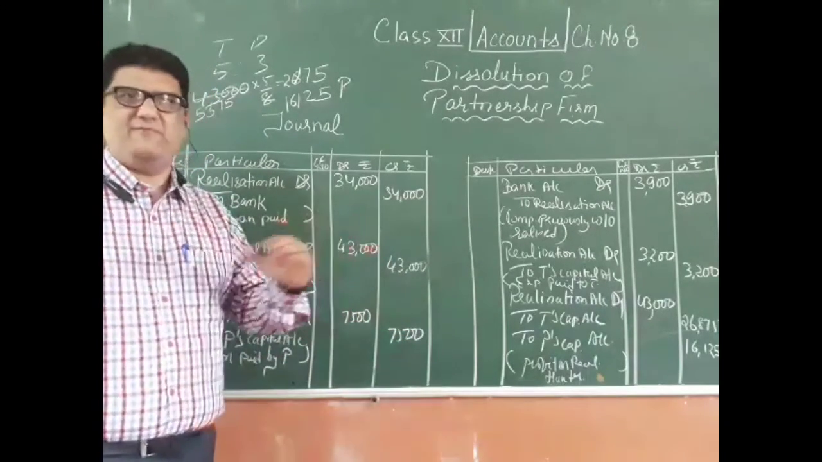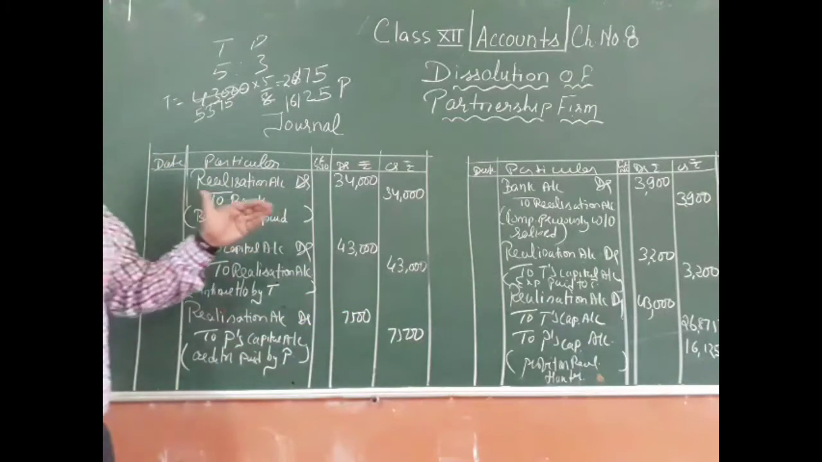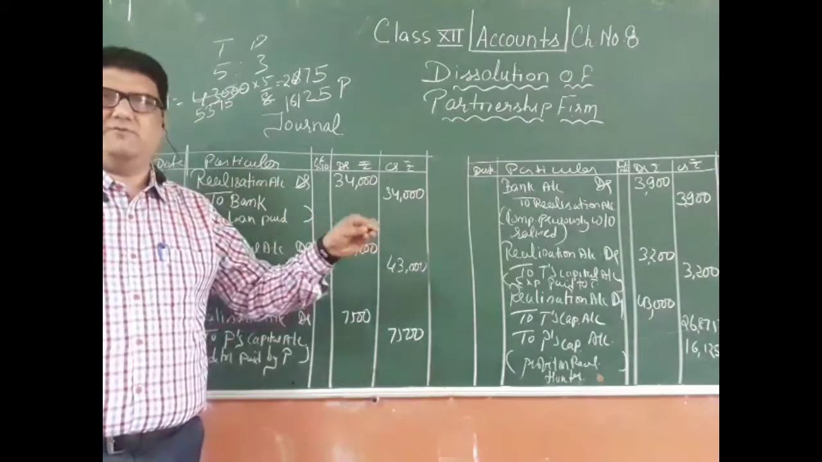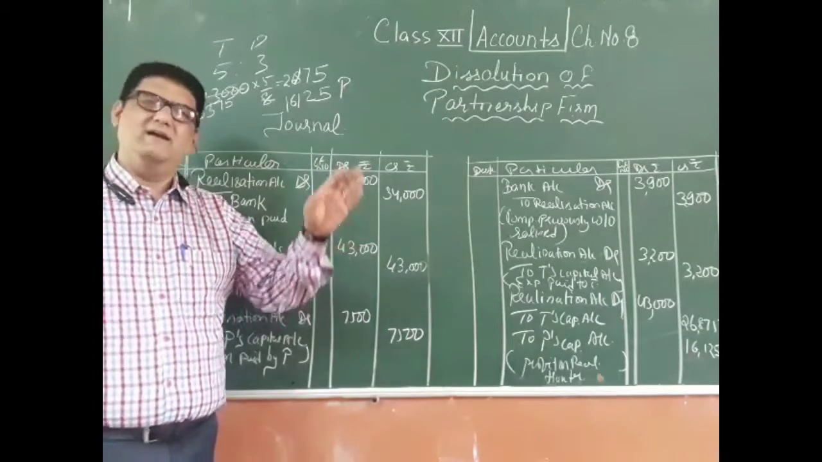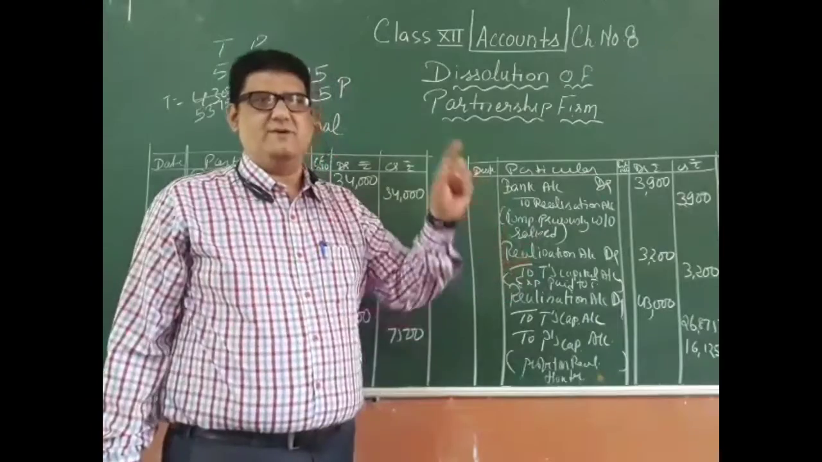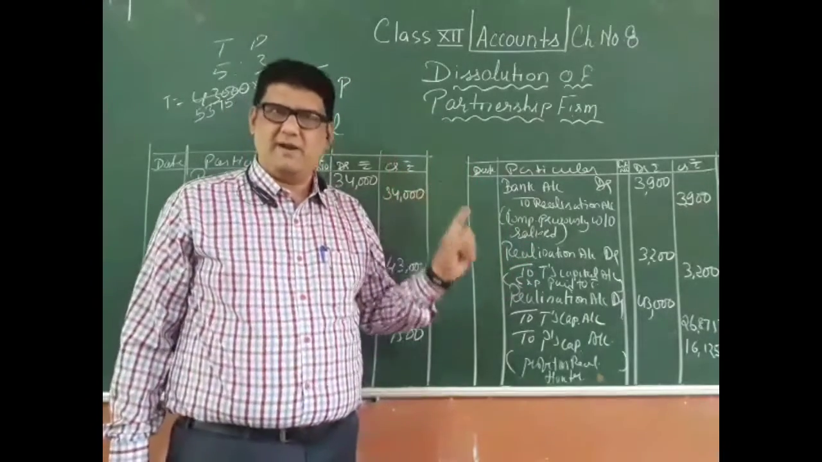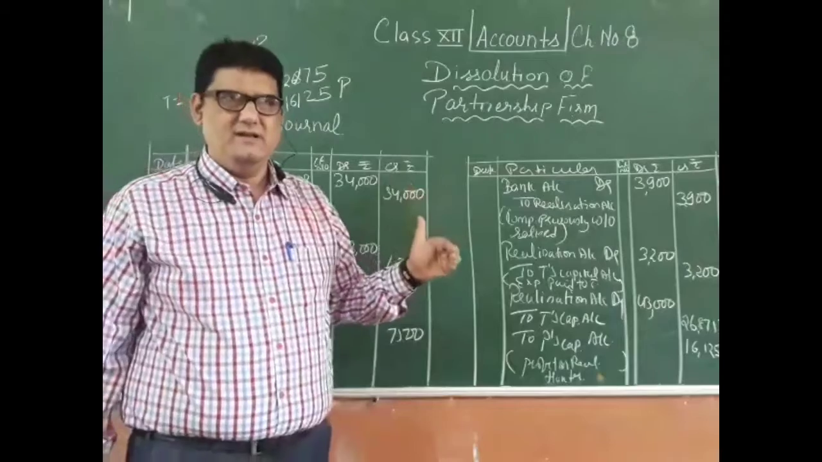Hope each and everything is now clear to you, what journal entries you are supposed to pass and when you have to pass those journal entries. First entry related to transfer of assets, then transfer of liabilities which are to be either realized or to be paid off. So those two entries will be passed very first.